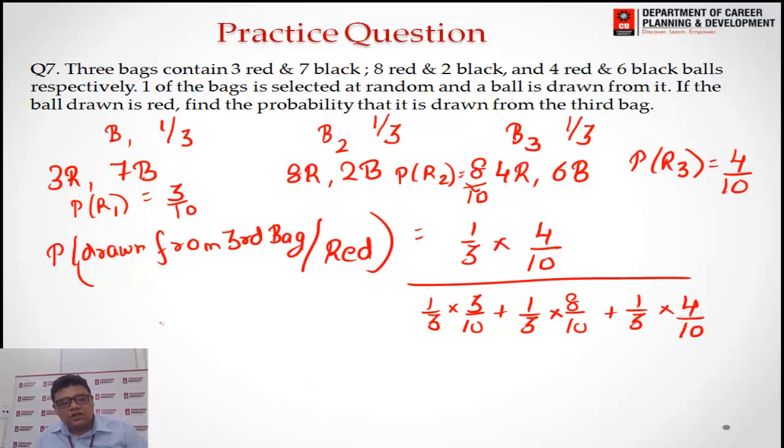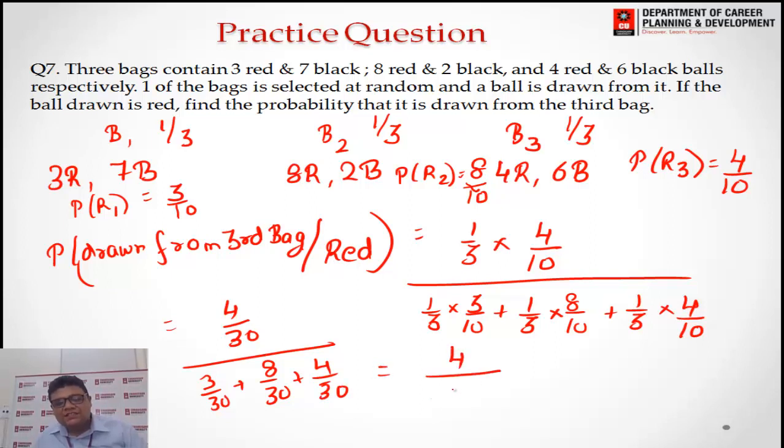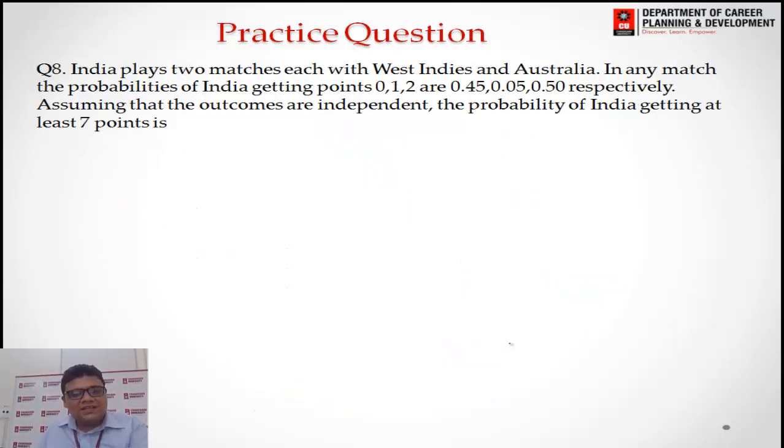If we solve this, it will be 4 upon 30 divided by 3 upon 30 plus 8 upon 30 plus 4 upon 30. We can solve this as 4 divided by 3 plus 8 plus 4, which is 4 divided by 15. So this is the correct answer, the probability that the red ball was drawn from the third bag. Clear? Let us take another question.